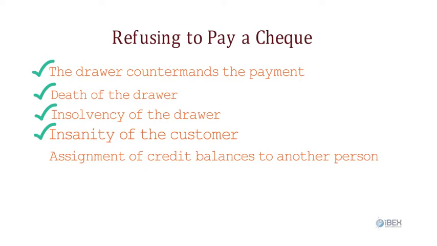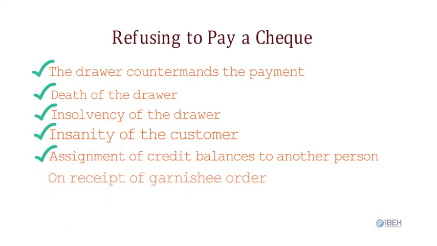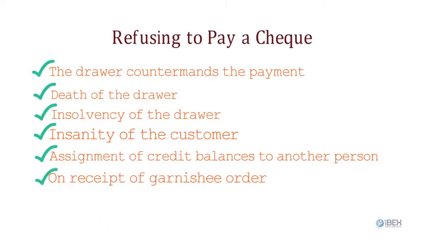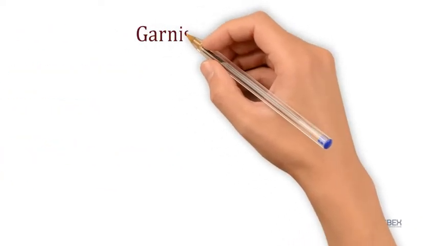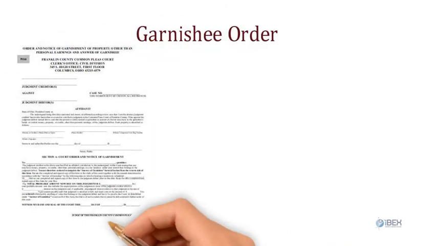As per Transfer of Property Act, a person can transfer his assets to another person. In case of transfer of credit balances into another person's account, the checks can be refused. 6. On receipt of Garnishee Order. The obligation of the banker to honor his customer's check is extinguished on receipt of Garnishee Order from the court. Garnishee Order. In case a debtor fails to pay his debt, the creditor can approach the court for issue of Garnishee Order on the banker of the debtor.